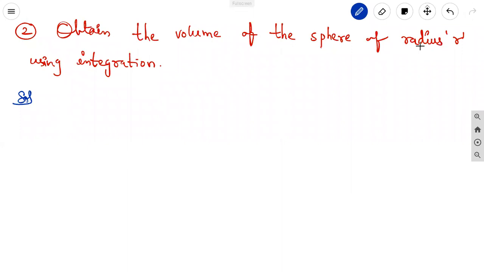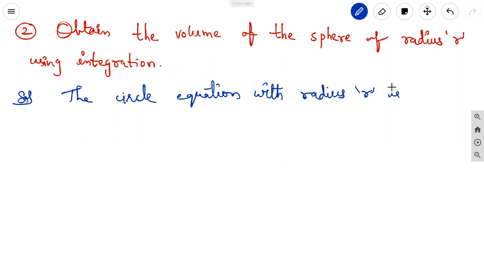Obtain the volume of the sphere of radius small r using integration. First, how we find the sphere volume is from the circle only. If the radius is small r, we can take the circle equation with radius small r as x square plus y square equal to r square. From this, y square is equal to r square minus x square. This is equation 1.